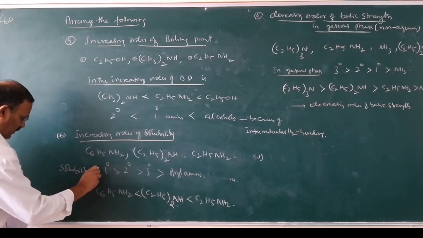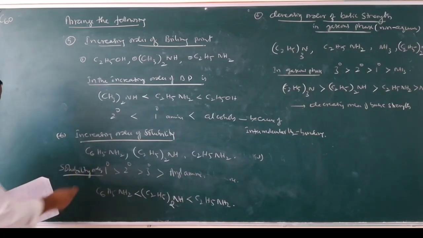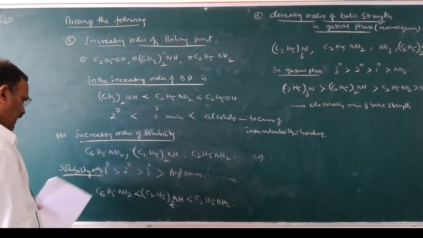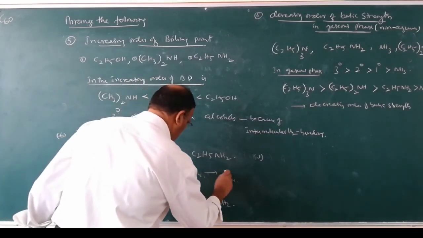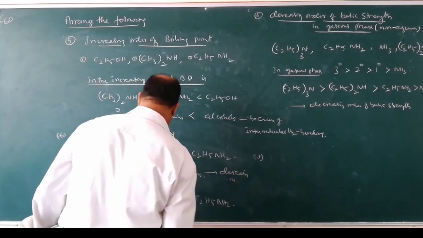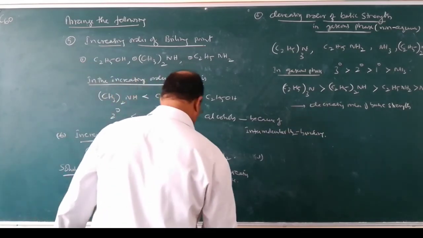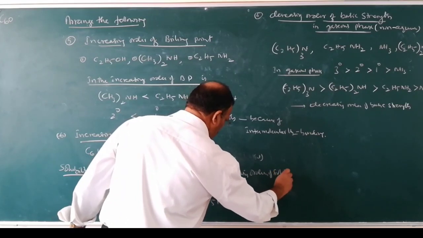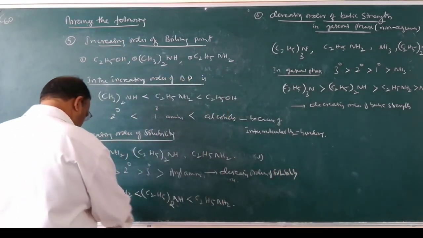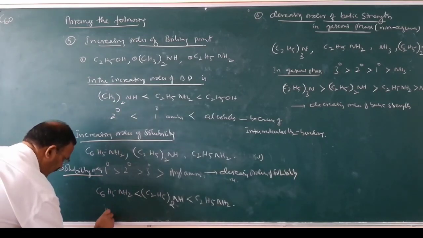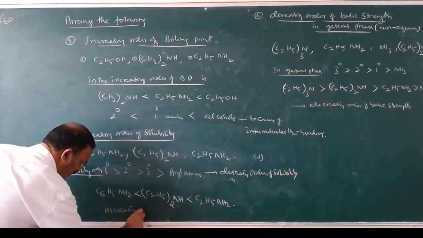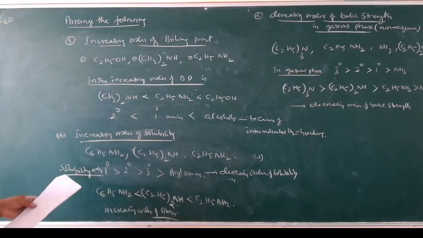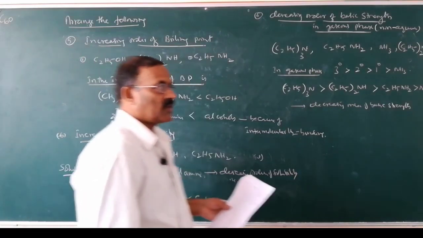So in solubility order, primary is more soluble than secondary. So this is the increasing order of solubility. So this is how you have to answer these questions.